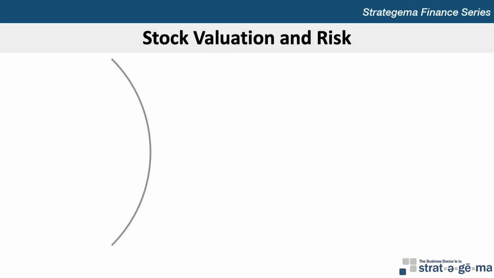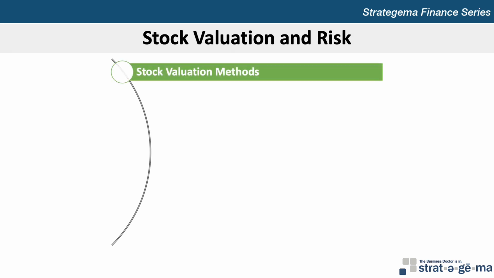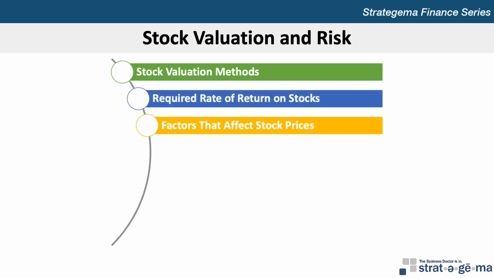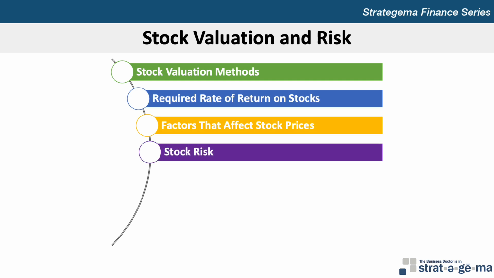Chapter 11 includes 7 learning objectives. First, to explain methods of stock valuation. Second, to explain how to determine the required return on stocks. Third, to explain the factors that affect stock prices. Fourth, to explain how to measure the risk of stocks.